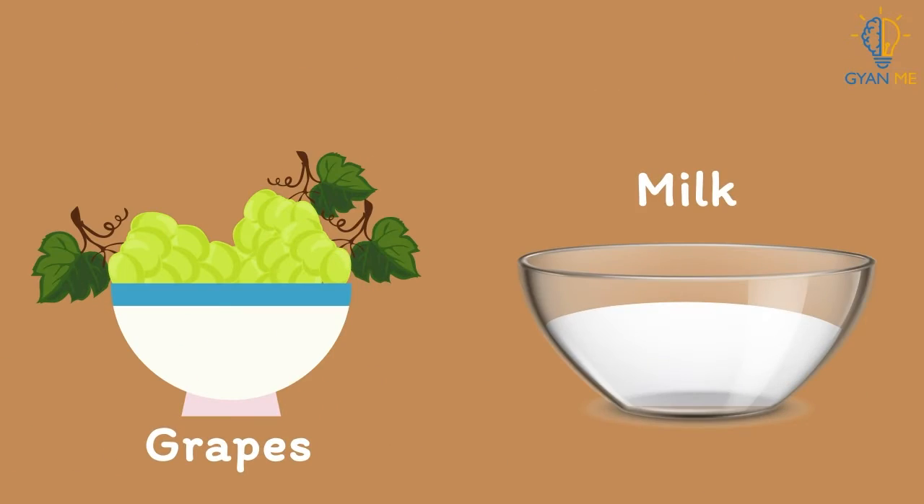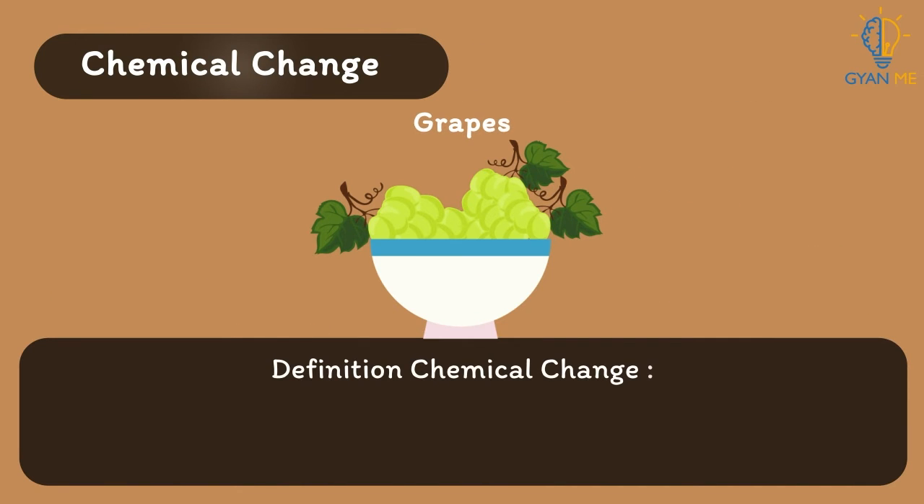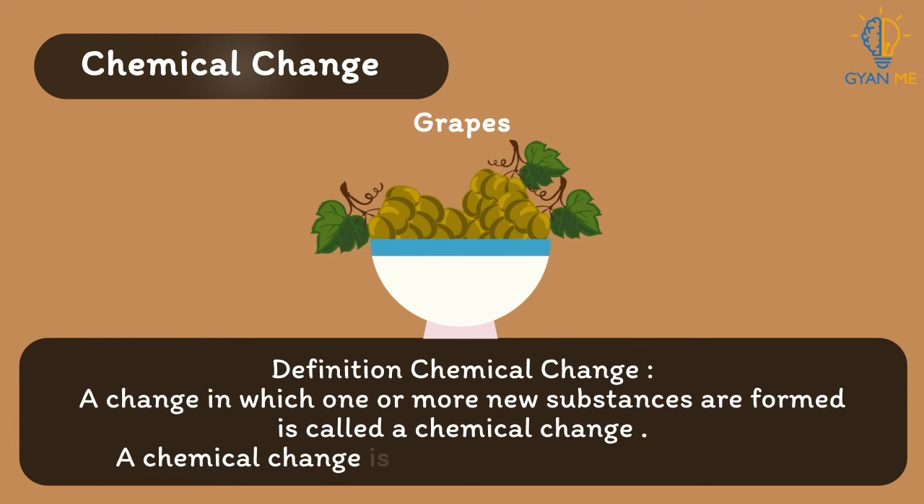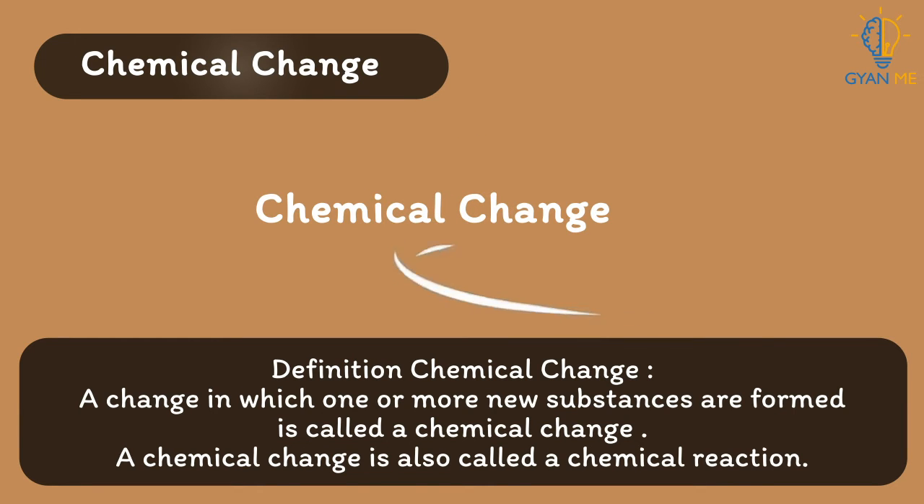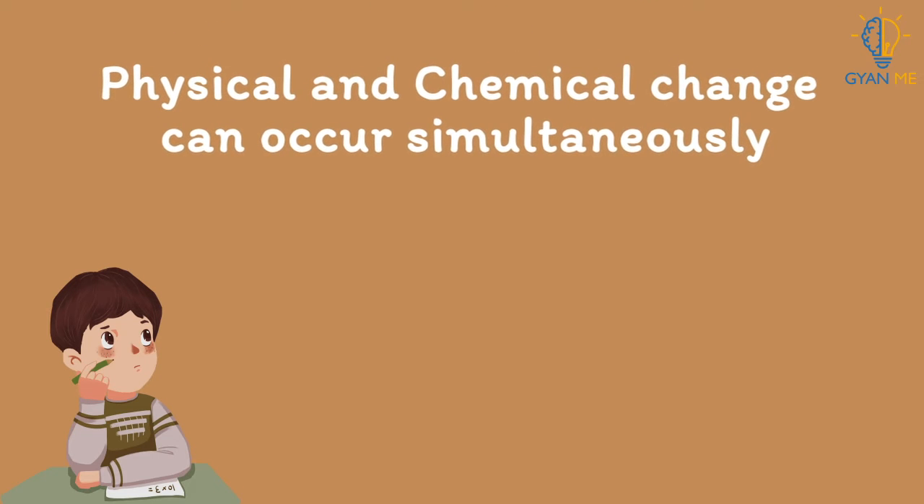While remember our other two examples, spoiling of grapes and curdling of milk, here the chemical properties of these substances get changed. Thus, these are two examples of chemical change. So we define chemical change as a change in which one or more new substances are formed. A chemical change is also called a chemical reaction. That is, chemical change can happen only after a chemical reaction.